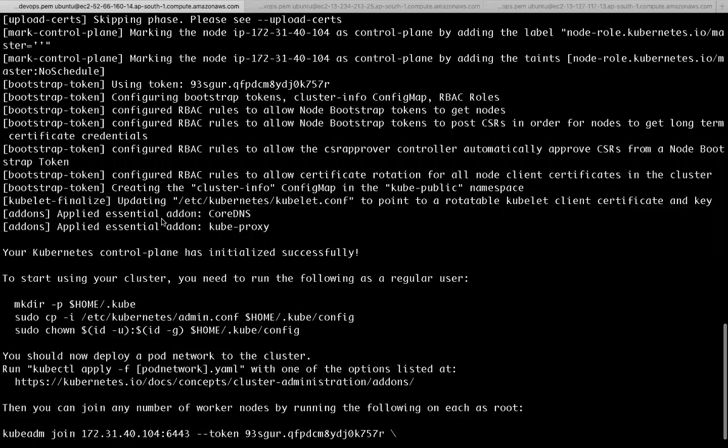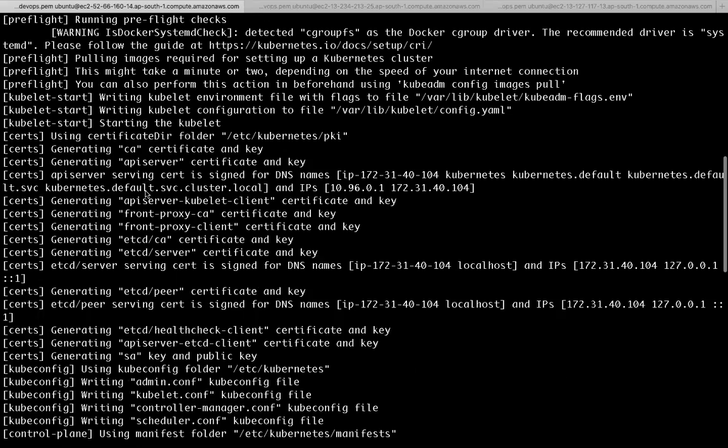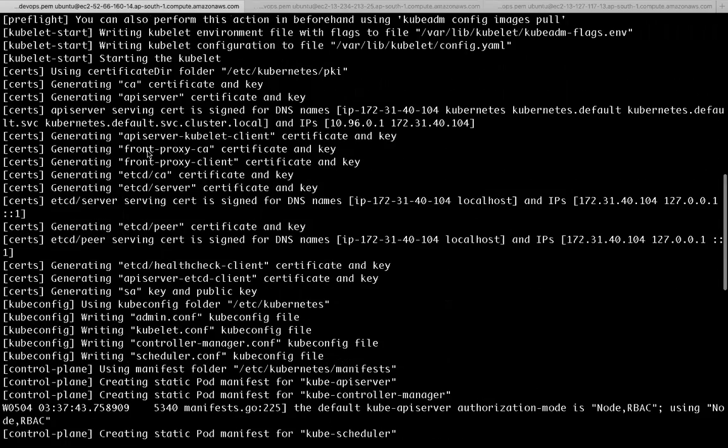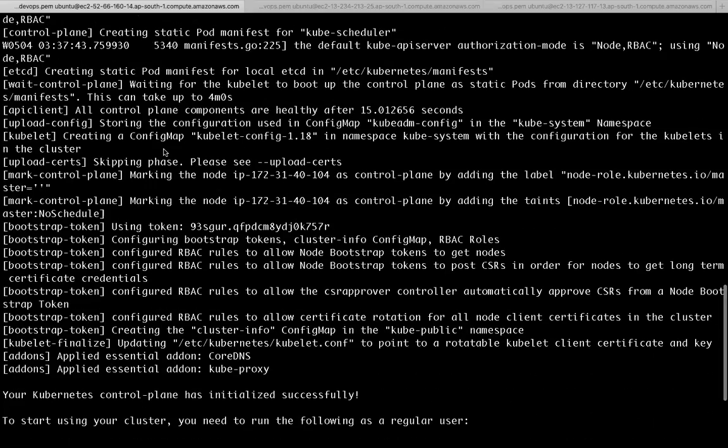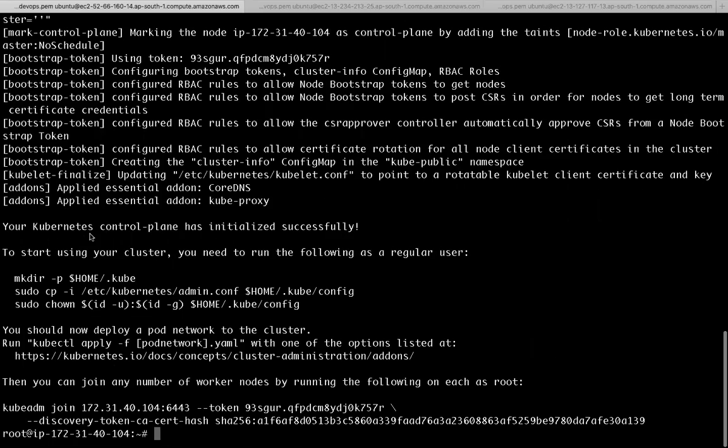Now, if you see the output, the moment I execute kubeadm init, it has done something. It is generating some files and creating those things. Now, if you see, you got a message: your Kubernetes control plane has initialized successfully. To start using the Kubernetes cluster as a regular user, I want to execute kubectl commands as a regular user. Run the following commands.